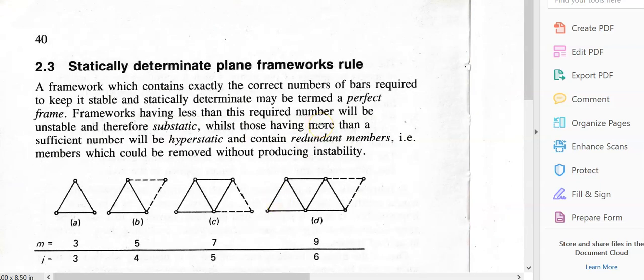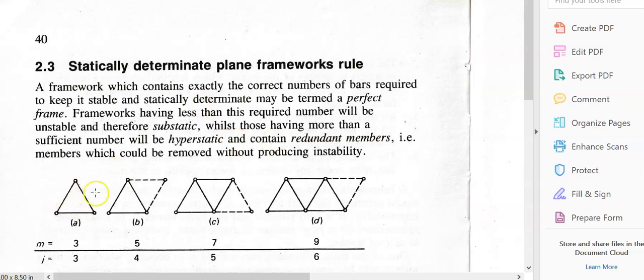Right, I'm basically just going to read through some of the bits and explain some bits as I go along. Statically determinate plane frameworks rule. A framework which contains exactly the correct number of bars or members, okay? If there's a little truss made of 3 members, we call those members. So that's 1, 2, 3. The author of the text calls them bars, required to keep it stable and statically determinate, may be termed a perfect frame.